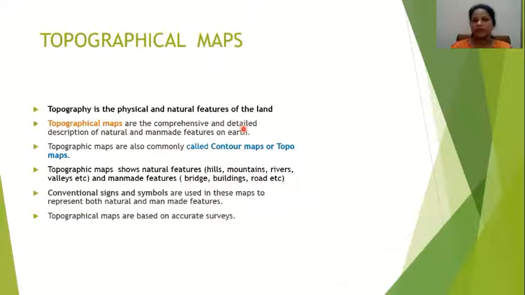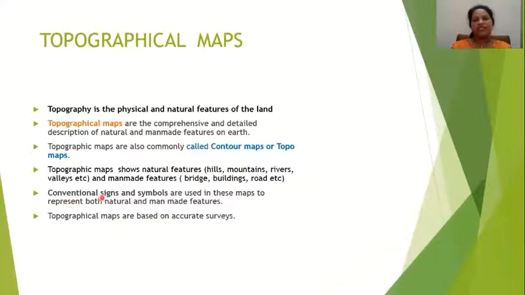Man-made features means whatever human beings constructed on land. For example, it can be a dam, road, settlements, houses, buildings, etc. And natural means it can be hills, mountains, plateaus, rivers, valleys, etc.